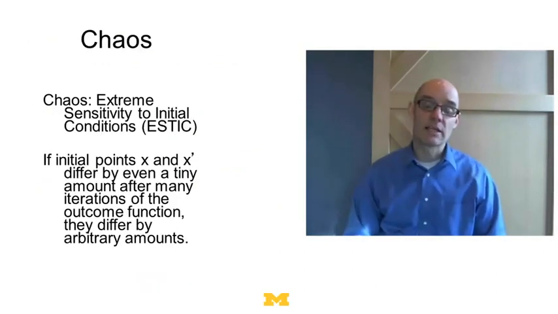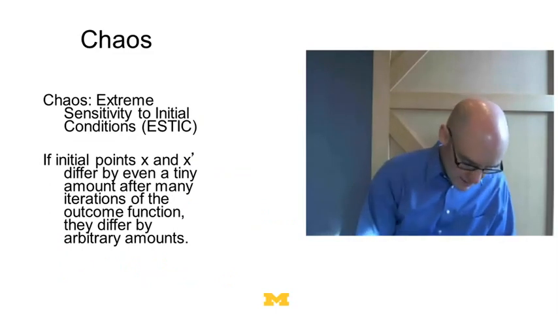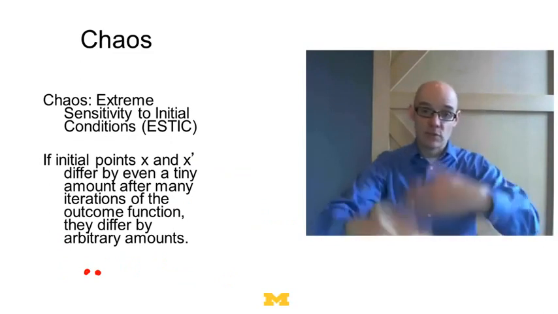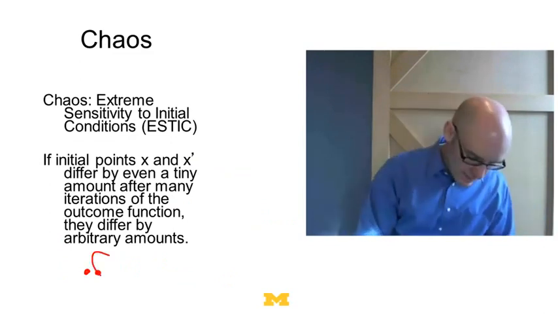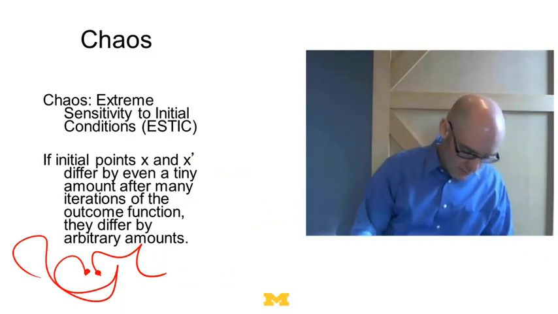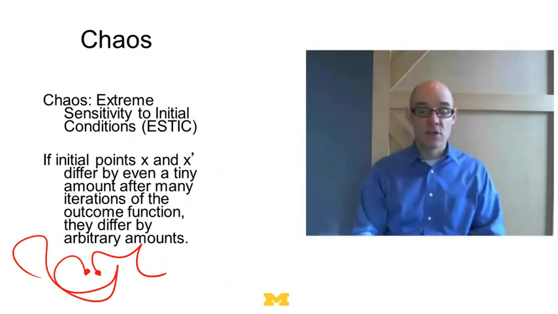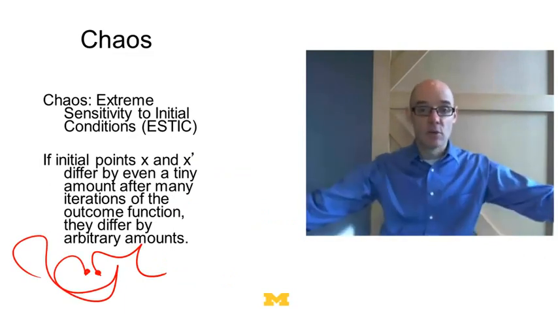So when we talk about chaos, what we mean is extreme sensitivity to initial conditions. What that means is if I start with two points that are very, very close to one another, and then I keep applying this recursive function, these paths are going to go in very different ways. So two points that start near each other end up a long way away.